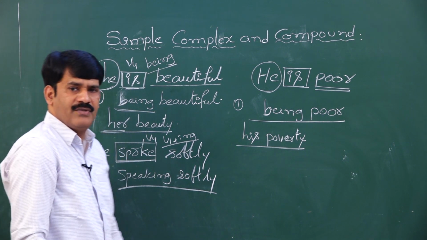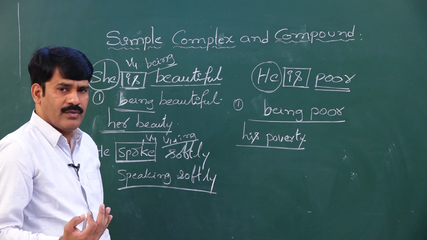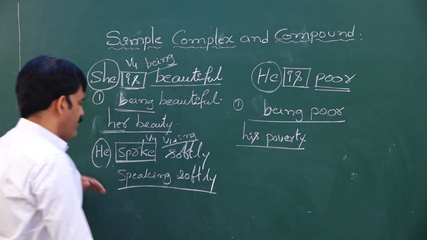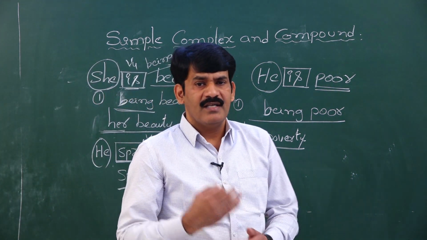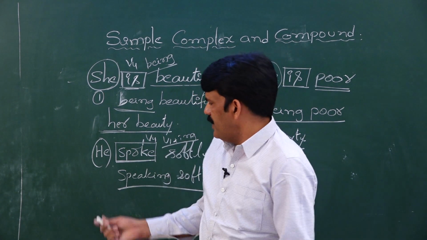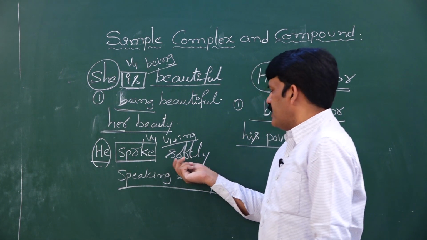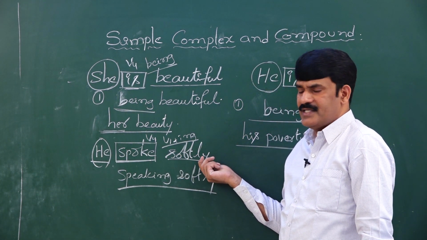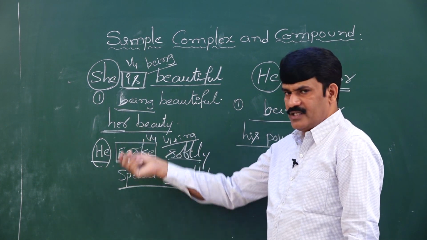How to make a clause into a phrase? Now how can we make a clause into a phrase in the second approach? Simple. You write the possessive case of the subject given. What is the subject given in the sentence? He is the subject. What is the possessive case of he? His. Then softly. Softly is an adverb. You have to write the adverb as an adjective.